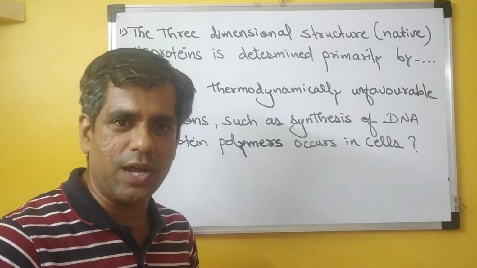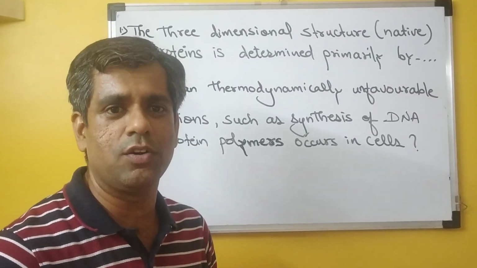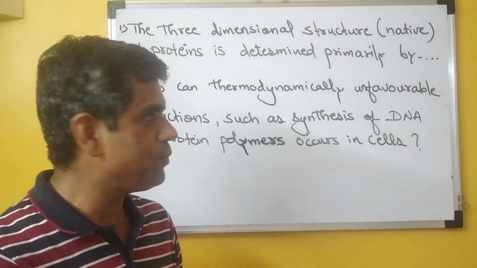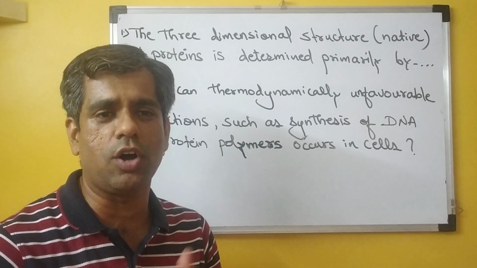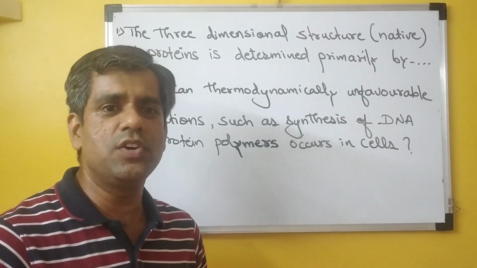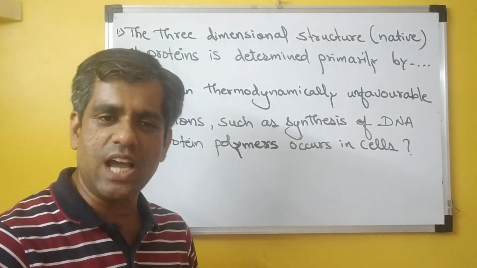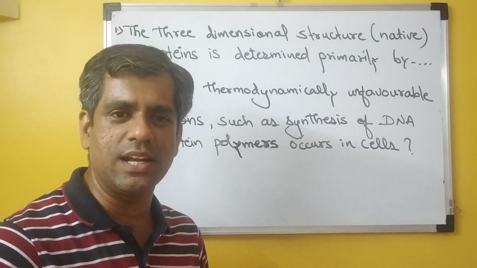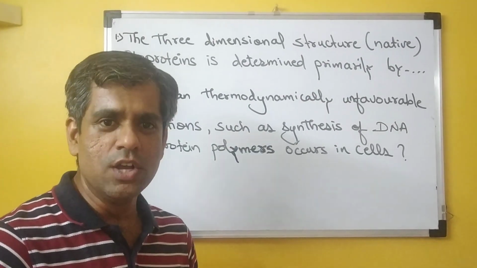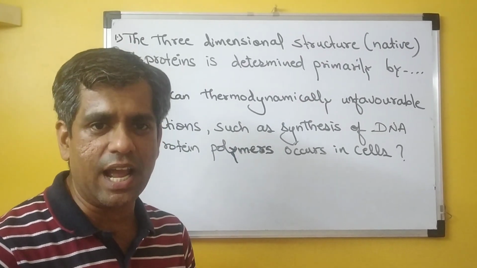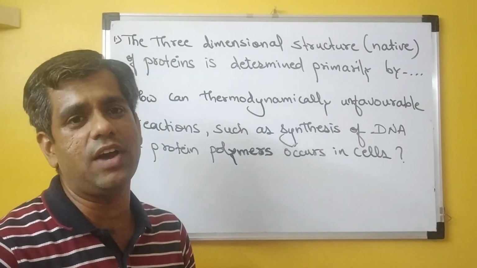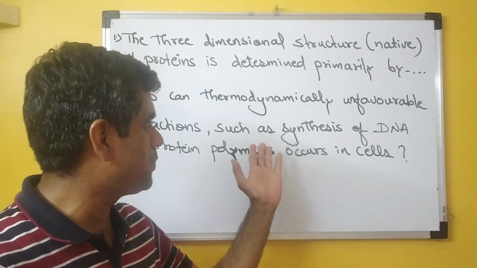Now there are various means by which it is achieved. One of the most common ways by which the cell achieves this is by coupling this reaction to the hydrolysis of ATP. We know that ATP hydrolysis is a reaction which releases a huge amount of energy, which has a delta G0 prime of minus 7.3 kilocalories or minus 30.5 kilojoules per mole. So when this reaction is coupled to the synthesis reaction, you can have an overall negative value of delta G0 for this particular reaction.